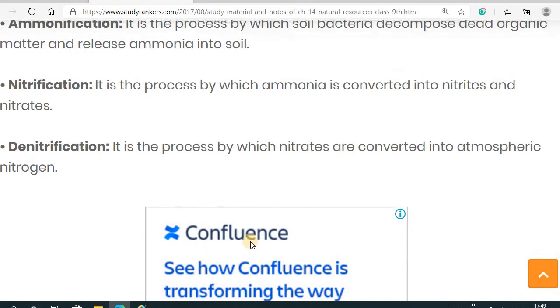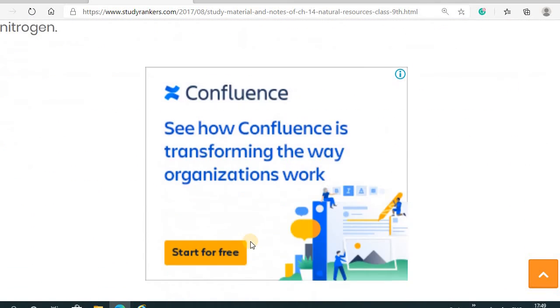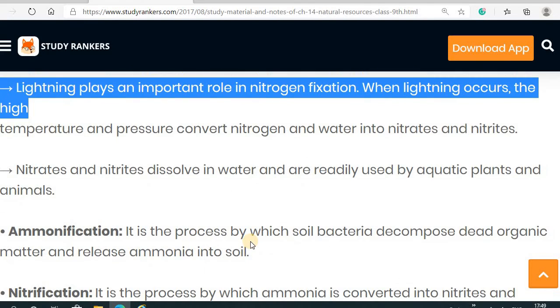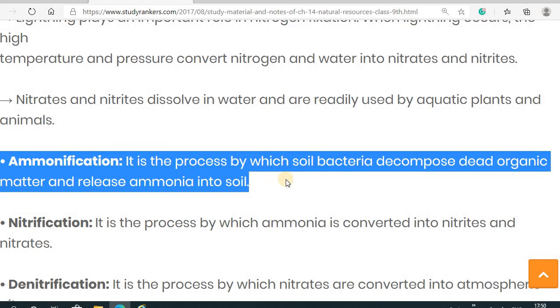How the ammonification, nitrification and denitrification processes occur, that we will see. Now, first one, that is ammonification. Ammonification is the process by which the soil bacteria decompose organic matter and release ammonia into the soil. In ammonification, what happens? It is the process by which the soil bacteria decompose organic matter and release ammonia into the soil. So that process is known as ammonification.